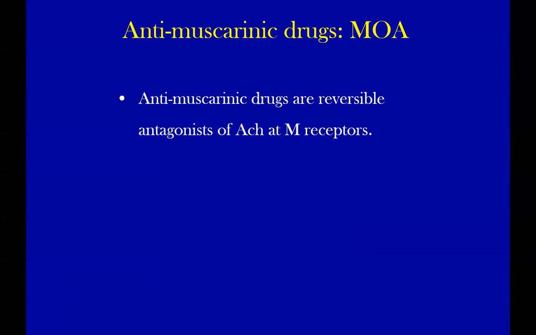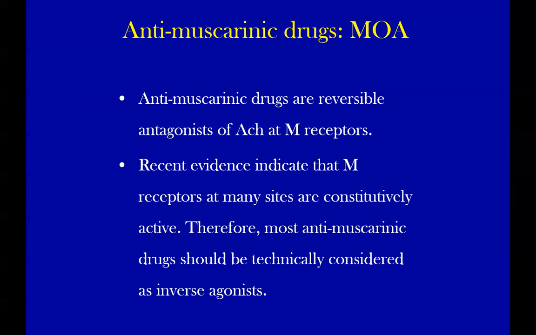Just keep in your mind: we say anti-muscarinic drugs are reversible, competitive antagonists of acetylcholine at the muscarinic receptor. That's okay. But additional information is, recent evidence suggests that muscarinic receptors at many sites are constitutively active. Therefore, most anti-muscarinic drugs should technically be considered inverse agonists.